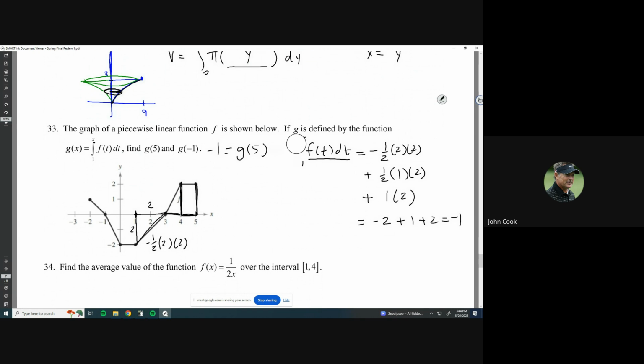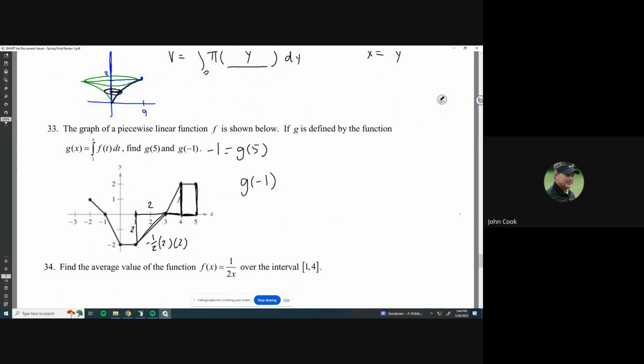Okay, and then next one, I've got to find g of negative 1. So this one's a little bit tricky, I guess, because it starts at 1, right? So this is going to go from 1 to negative 1, and then f of t dt. So the first thing that I would do is change the bounds, because you notice that the bounds are a little bit weird here. So I got to find the area from those. Well, I don't know, it actually depends on how you look at it. Maybe this would be easier for some of you guys. I'm not sure. But no, let's do it as is. All right, so I go from, it changes to a negative, okay?